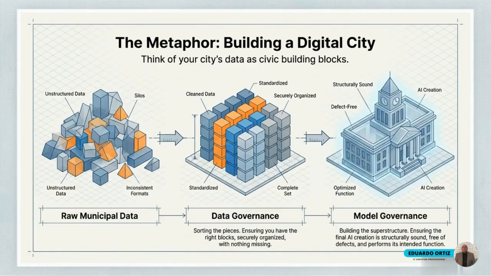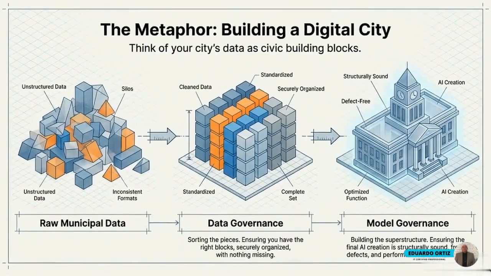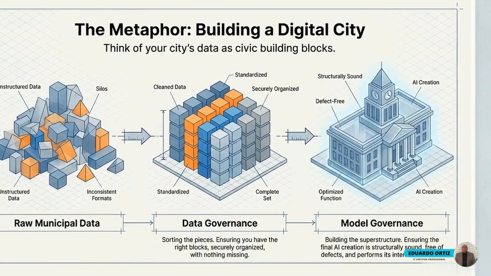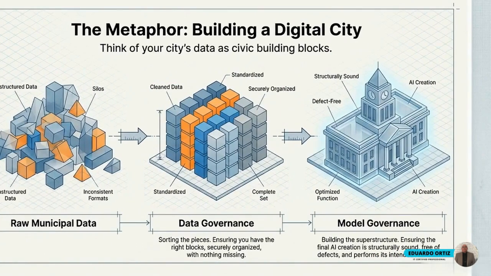As this three-stage graphic illustrates, municipal records act as the raw building blocks for the final digital superstructure. We begin with data governance. This is the mandatory first phase, standardizing the raw blocks and ensuring a complete, secure set of materials. Only then can we move to model governance. This final phase guarantees that the resulting AI creation is structurally sound and performs its exact intended function.